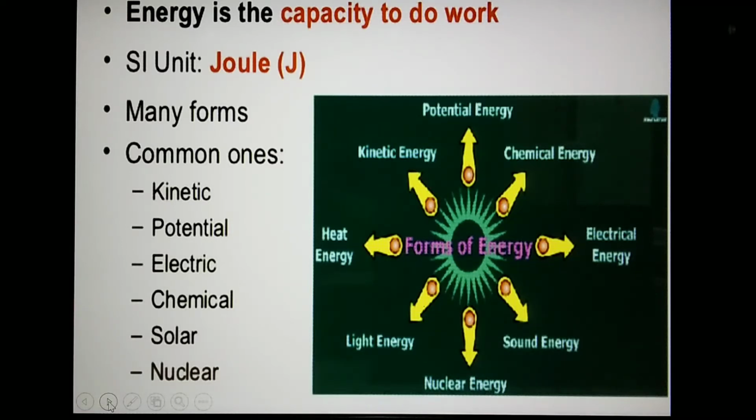Now today we are going to discuss energy. What is energy? For example, if two children are there, person A and person B. Suppose person A is more energetic than person B. The meaning of this statement is that A can do more work than person B.